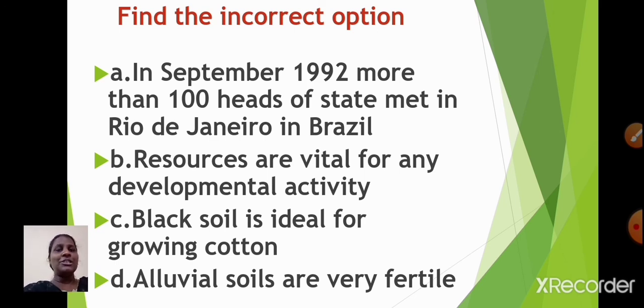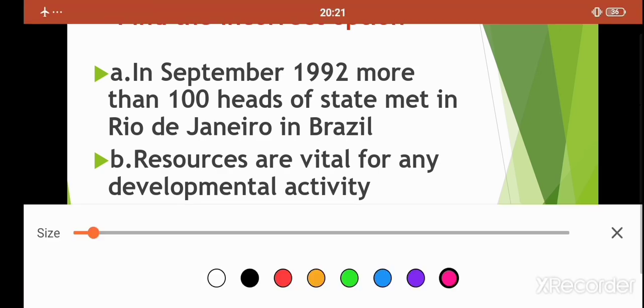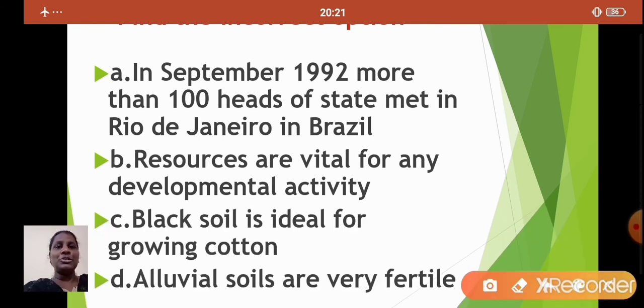Now, out of these, options B, C and D are correct ones, isn't it? Now look at option A. In September 1992, more than 100 heads of state met in Rio de Janeiro in Brazil. It is not the correct one. Why? Because the month given, that is September, is wrong. It should be June. In June 1992, more than 100 heads of state met in Rio de Janeiro in Brazil. So you need to put a tick across option A, because option A is the incorrect one. I hope it is clear, students.